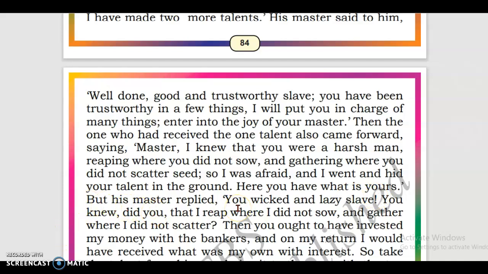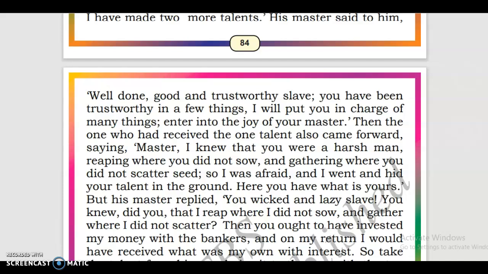But his master replied, You wicked and lazy slave, you knew, did you, that I reap where I did not sow and gather where I did not scatter? Then you ought to have invested my money in the bankers. On my return, I would have received what was my own with interest.